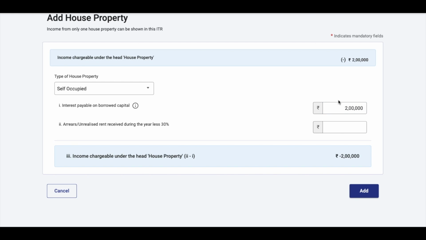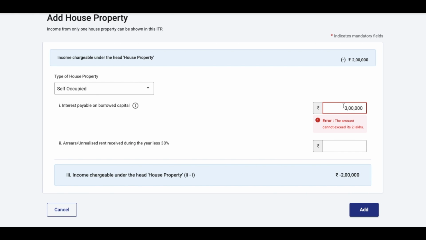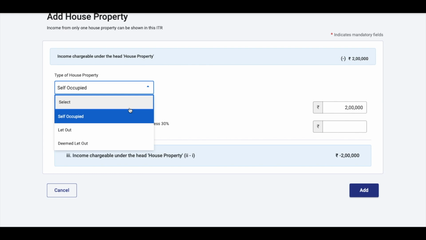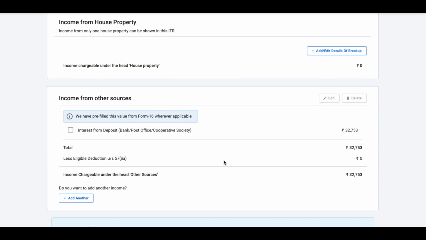Even if you say that you have paid an interest of 3 lakhs in the year, it'll show you an error that the amount cannot exceed rupees 2 lakhs. So accordingly, you need to mention 2 lakhs here if you have paid that much interest on any borrowed capital. So in this case, you can say add, or if you don't want to show anything, you can just say cancel.